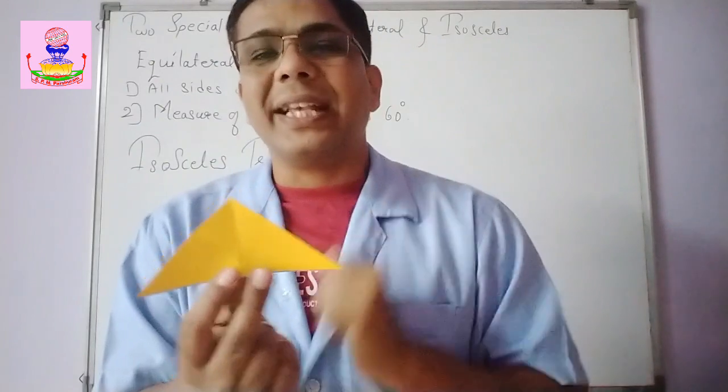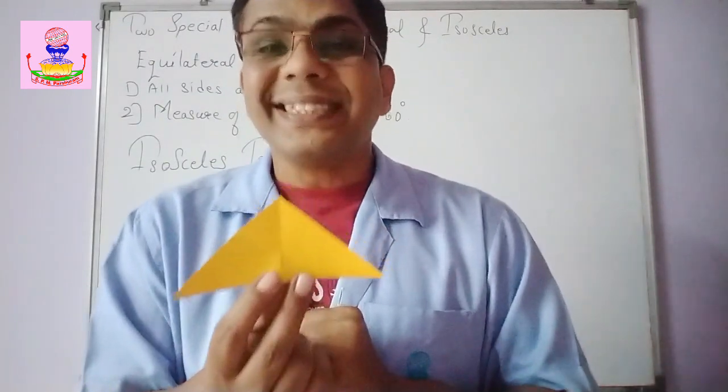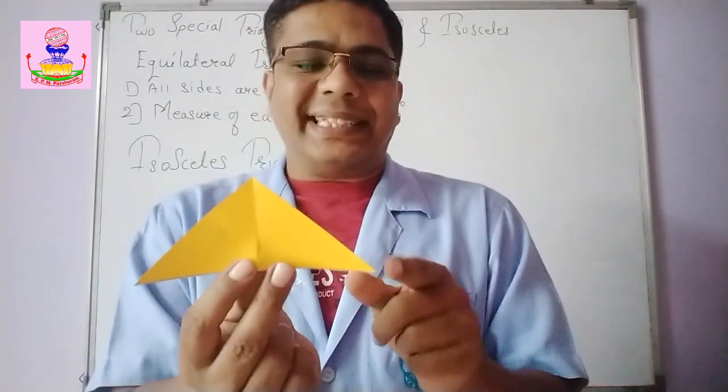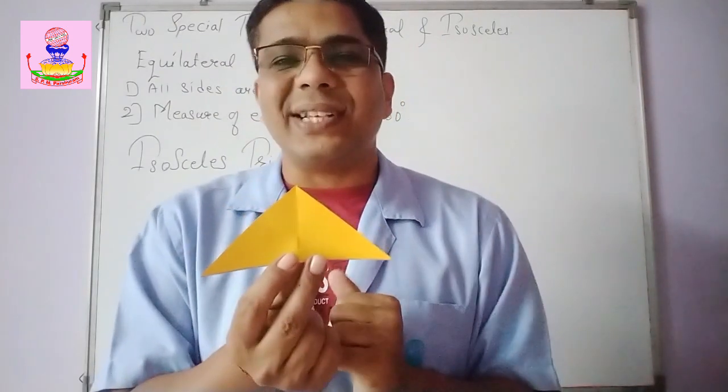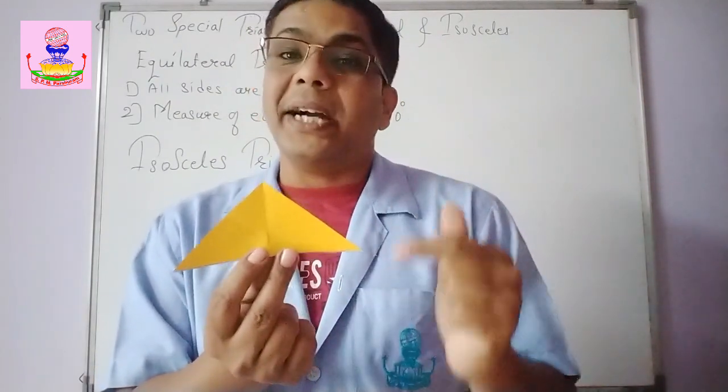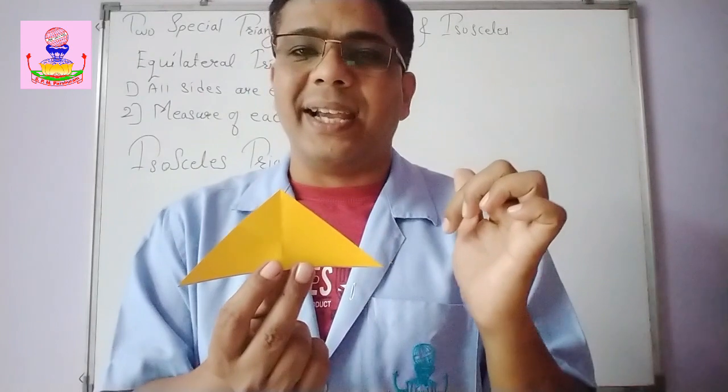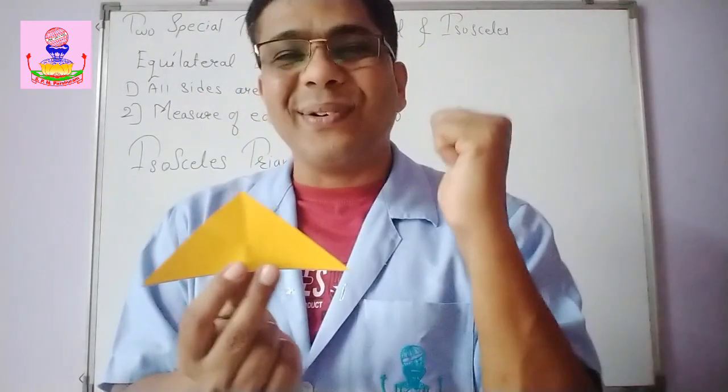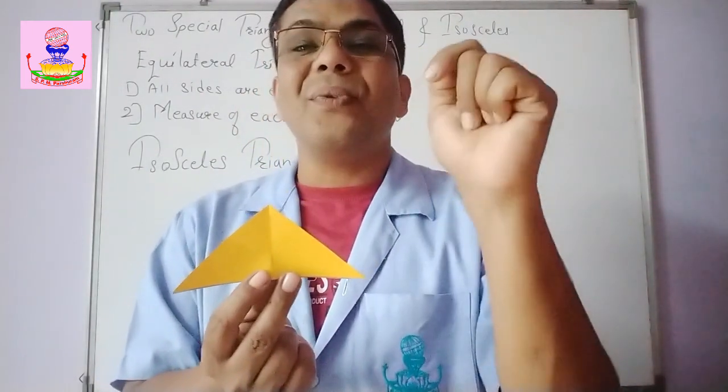And hence what we can say? Yes, the base angles of an isosceles triangle which are opposite to the congruent sides are always equal. There you are. They are always equal.